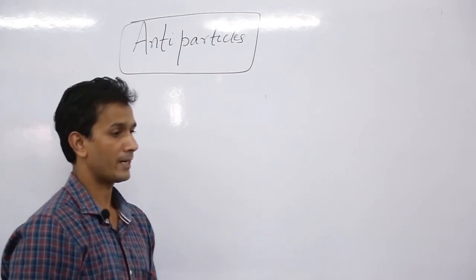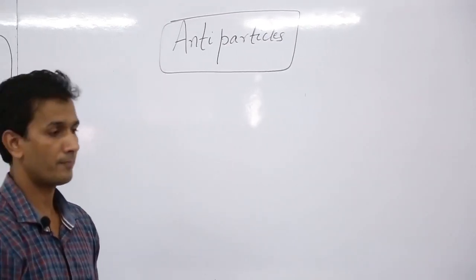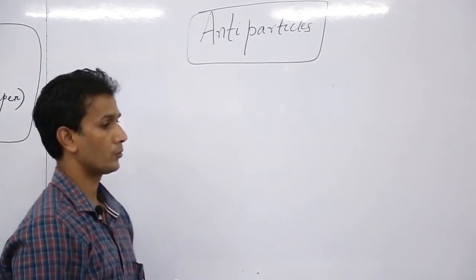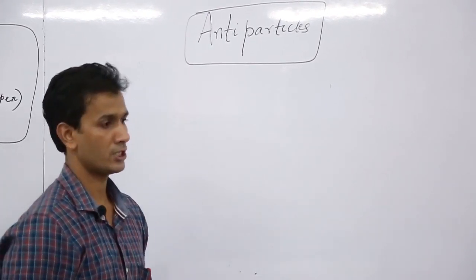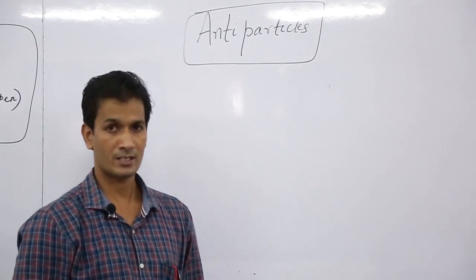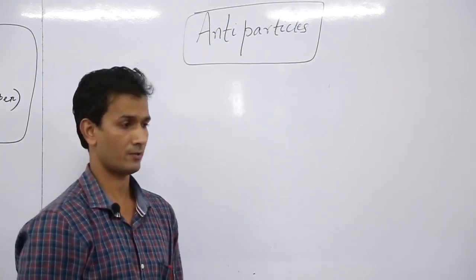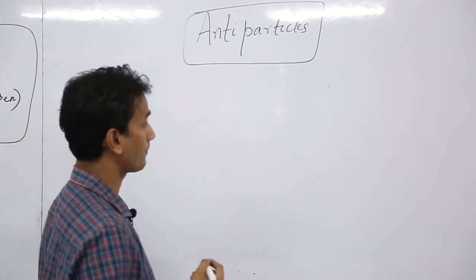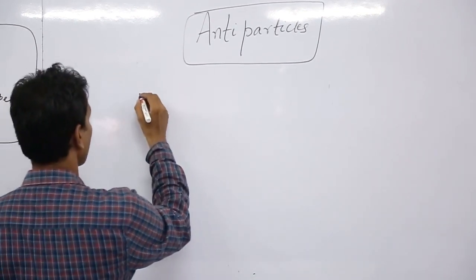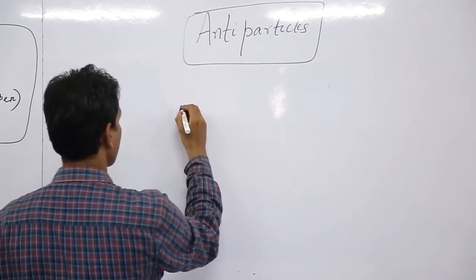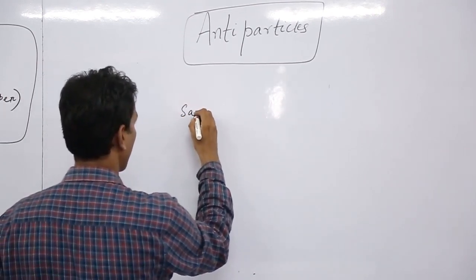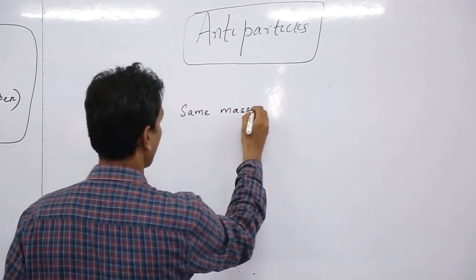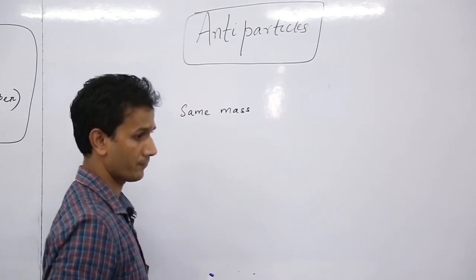So in particle physics, every particle has a matching antiparticle with the same mass, spin, same rest energy and opposite charge. So antiparticles are the particles having the same mass, or you can write that as the same rest mass.